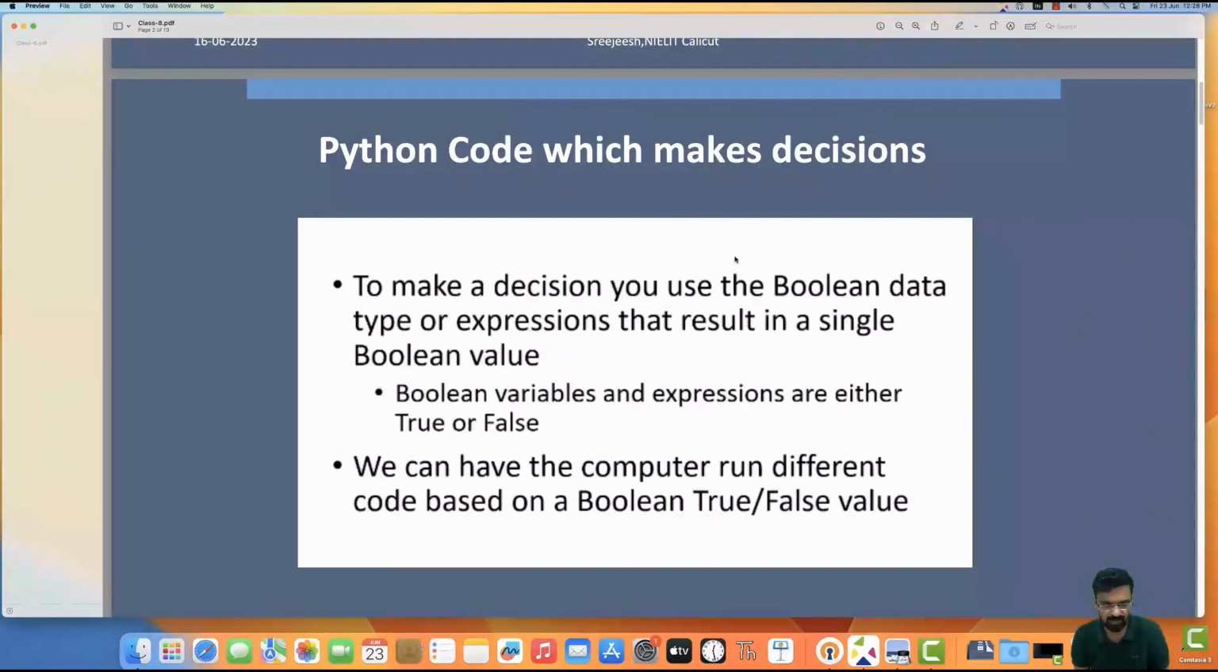We have the computer run different code based on true and false conditions. That is what I told. If a is less than 10, I will walk in this direction, and if a is greater than 10, I will walk in that direction. That is a kind of branching statement. Okay.